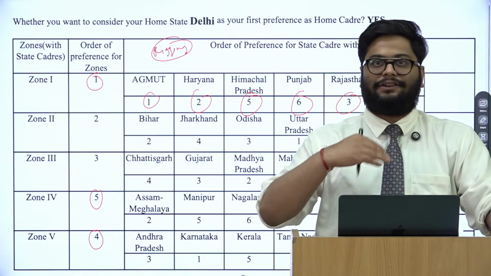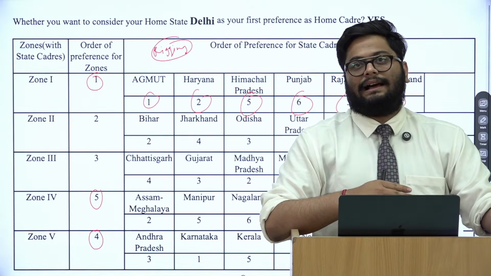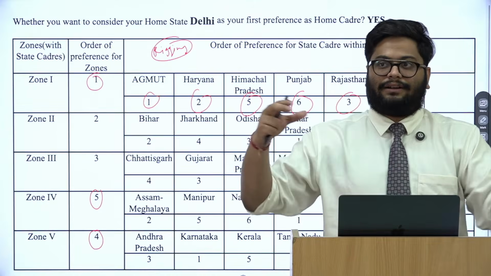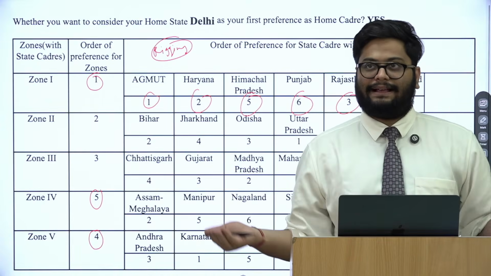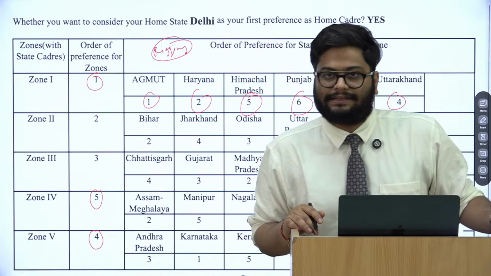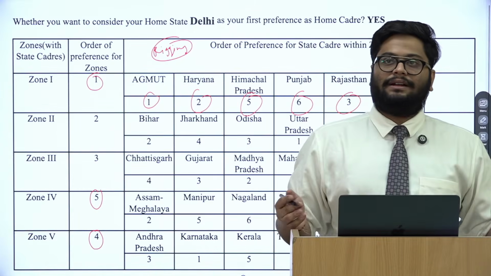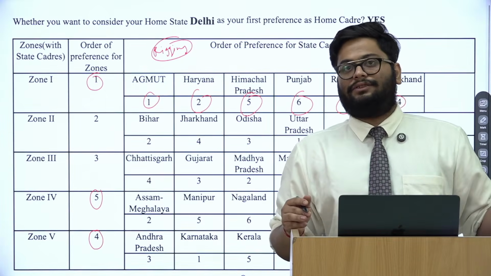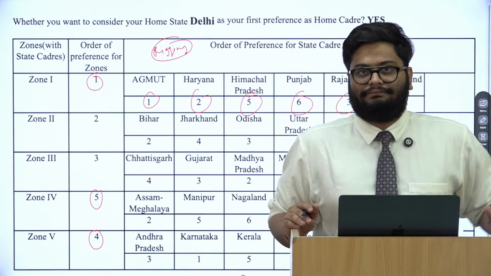If I had to serve in Haryana only, I would claim Delhi as my home state and come as an outsider from Haryana. I could do similarly for other states also.